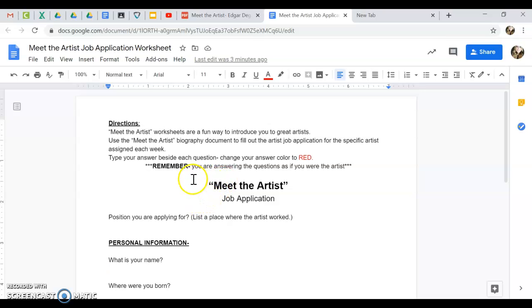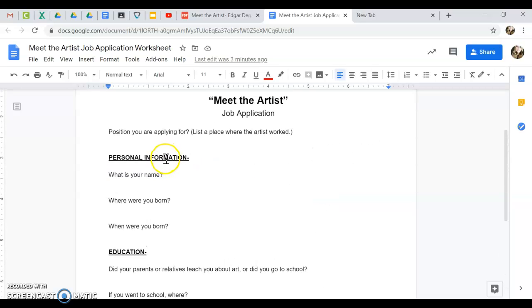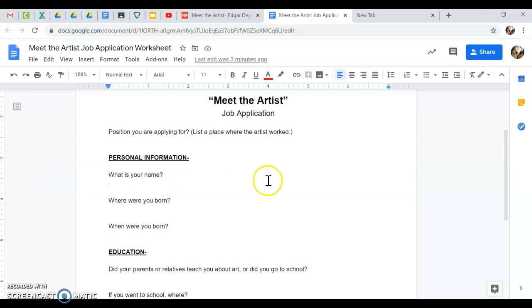Remember, you are answering the questions as if you were the artist. So these questions are being asked, and you're pretending to be the artist of that week. So this week it's Edgar Degas. You are going to answer the questions as if you were that artist. So for example, what is your name? Well, the artist for this week is Edgar Degas. So you are going to type in Edgar Degas.